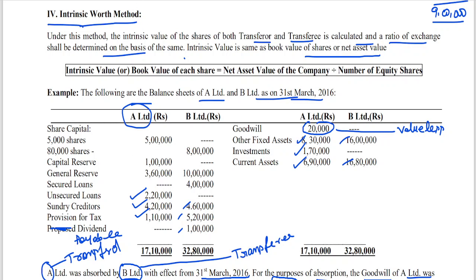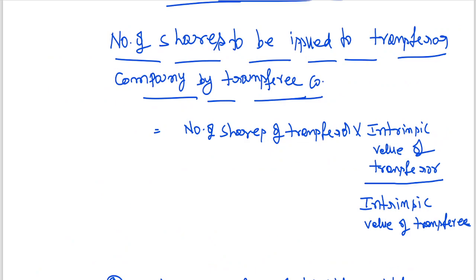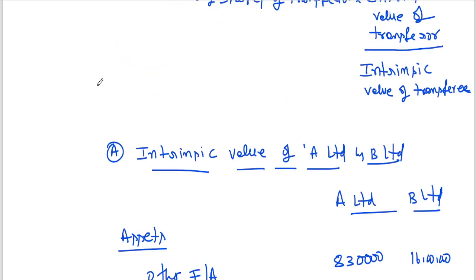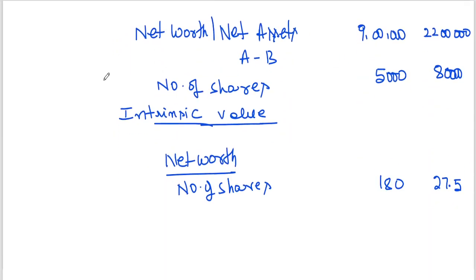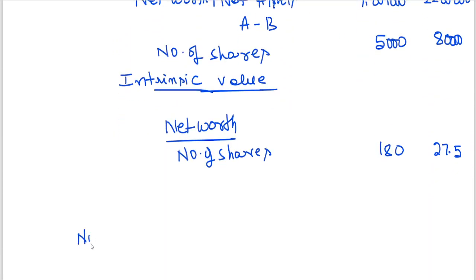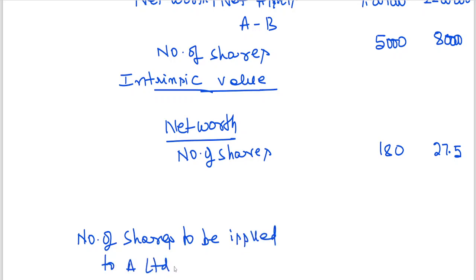So that is equal to number of shares to be issued to A Limited by B Limited is equal to, we have seen the formula, number of shares of A Limited, I have already given the formula there, 5,000 shares into intrinsic value of transferor.